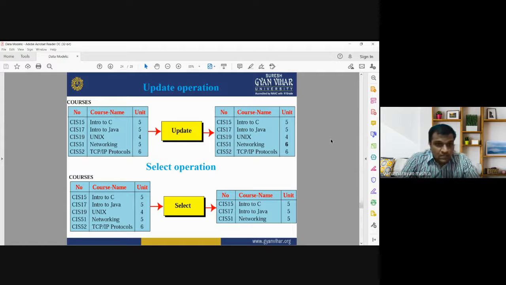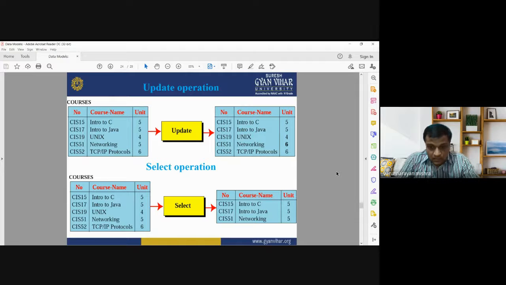So we need to apply the update operation, and by updating we can add the new value. Now the course networking has 6 units, which was earlier 5. So we are using the update operation for updating the existing database or existing table.